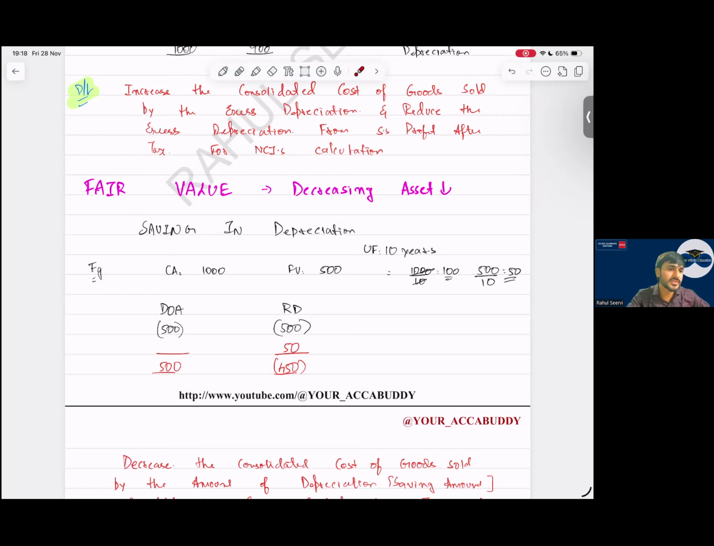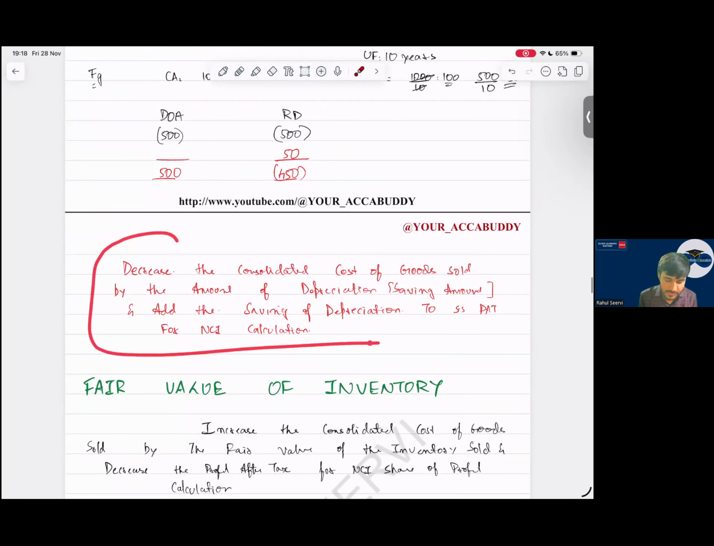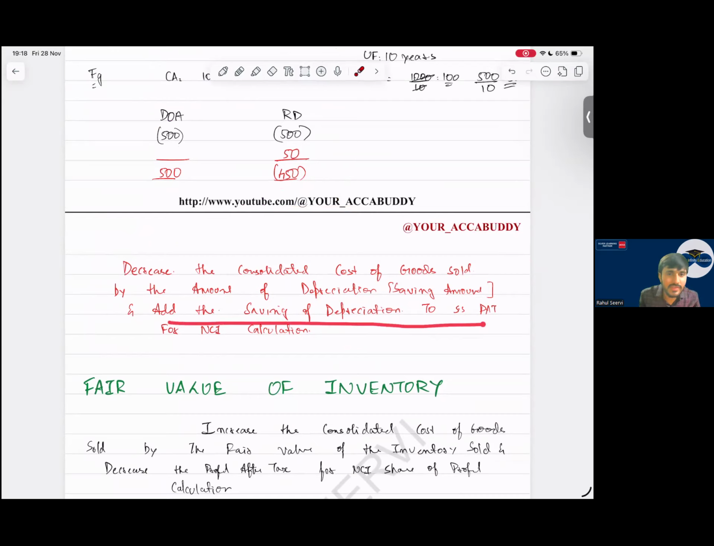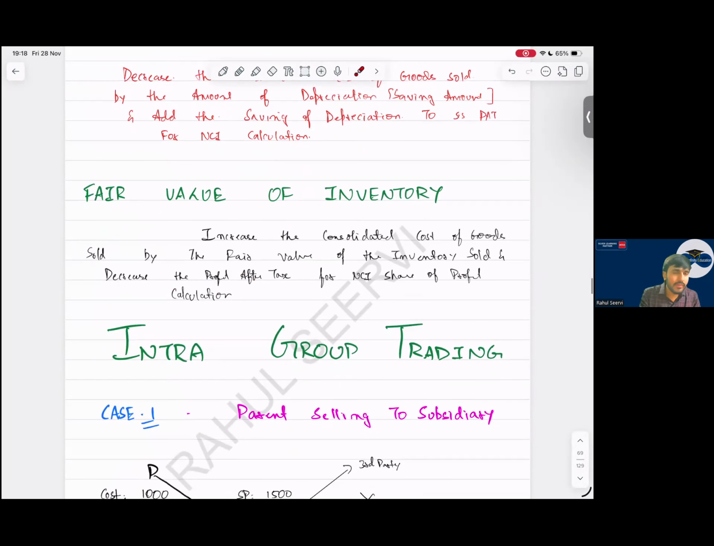Decrease cost of sales. Yes, Shreya. We have to decrease cost of sales. Sir, if I decrease the cost of sales by the amount of depreciation, my profits will increase. Sir, if the subsidiary company's profit increases, I should increase the NCI profit also. How will I increase the NCI profit? Add the saving of depreciation to profit after tax, so that NCI profit is increased. Yes, sir. Then fair value of the inventory. Whatever we have covered in the balance sheet, the same thing we are doing here.